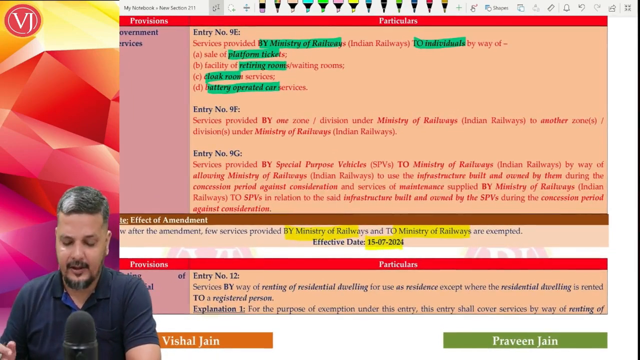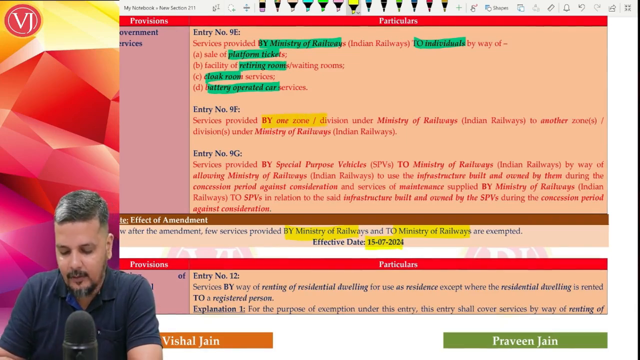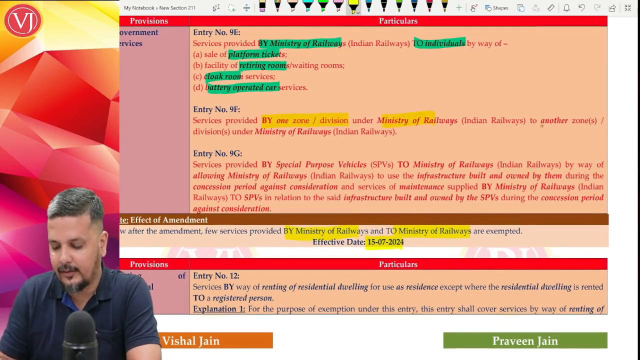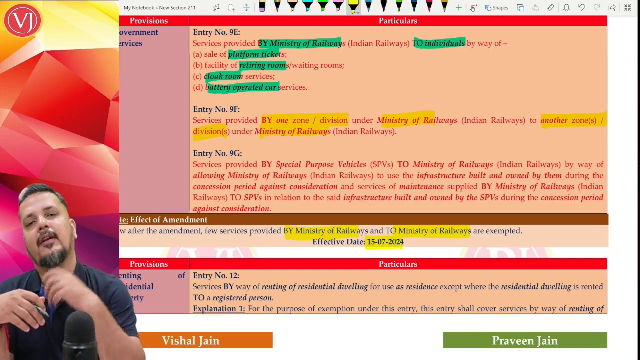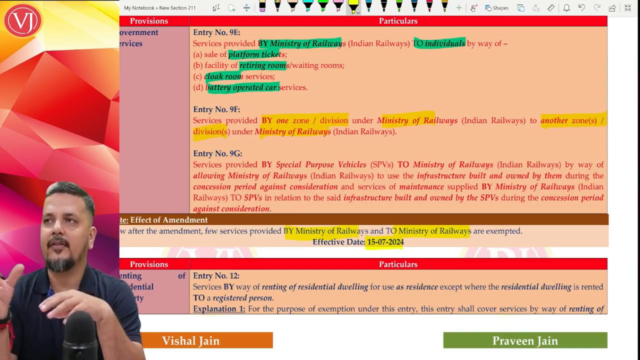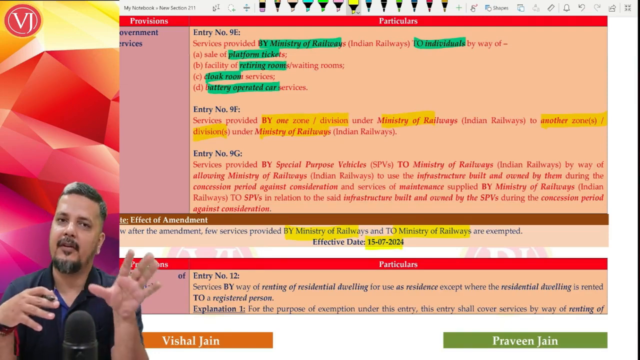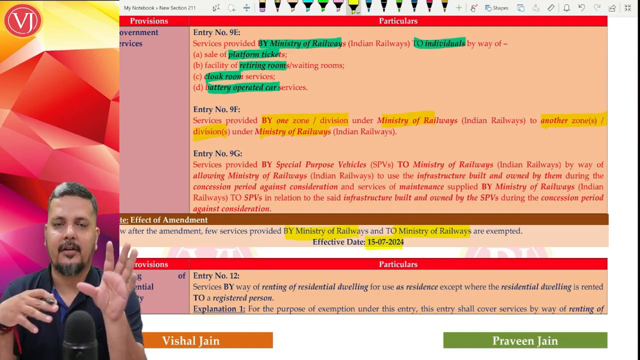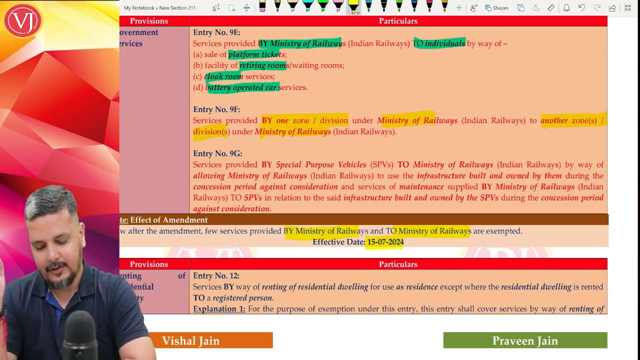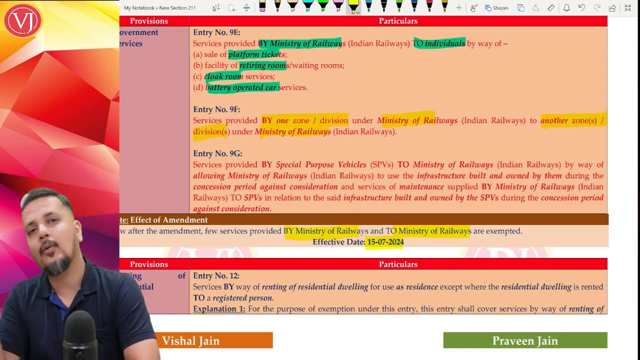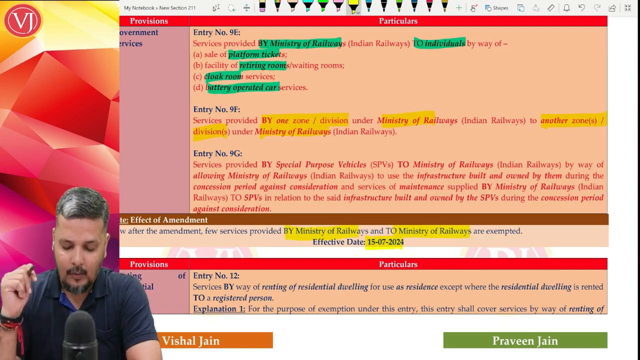The other exemption is in entry 9F. Services provided by one zone or division under Ministry of Railways to another zone or division of Ministry of Railways. So the northern zone of Ministry of Railways is giving services to the southern zone of Ministry of Railways. So between these distinct persons, one zone or division of Ministry of Railways, that is Indian Railways, to another zone or division of Ministry of Railways, that is exempted, to take it out from the ambit of deemed supply. Otherwise, deemed supply would have hit para 2 of Schedule 1.